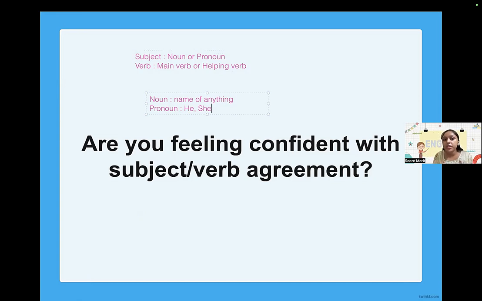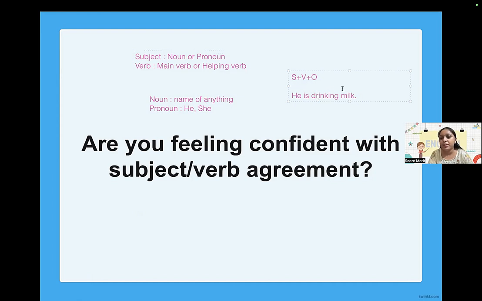But what I'm trying to teach you here is that whenever you see any sentence, always look for subject plus verb plus object. Subject could be noun or pronoun. Verb could be a helping verb. Most of the time we have a main verb along with the helping verb, because only a helping verb won't make sense. For example, he is milk. I don't think it makes sense. He is drinking milk. Then it might make sense. Let me just write it down. He is drinking milk. Now he is the subject here. Is is a helping verb. Drinking is the main verb, and milk is the object here.